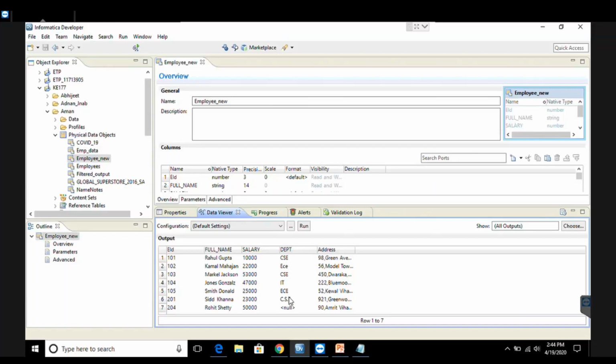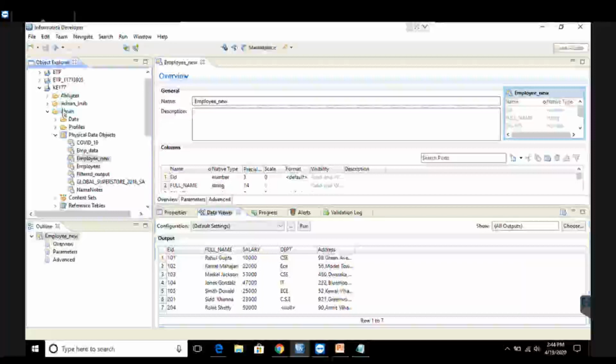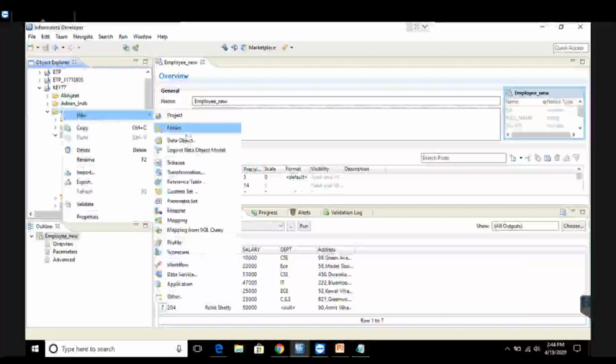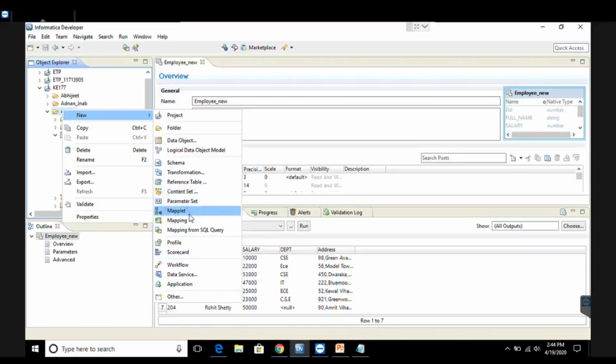Now I am going to create a rule using this data set and apply a particular rule on this data set to get some filtered condition. Okay. Now to create a rule, I'll just click on my folder, right click and click on new and then I'll go to an option called maplet. I repeat, a rule is always created using an option called maplet. Later on, we'll convert this maplet into a rule. So there is no other option to create a rule. The only way is using the maplet.